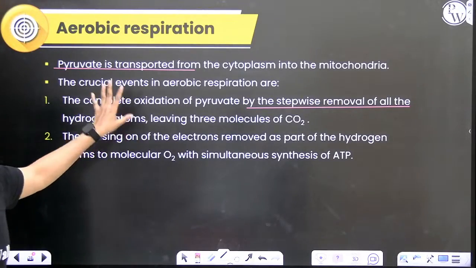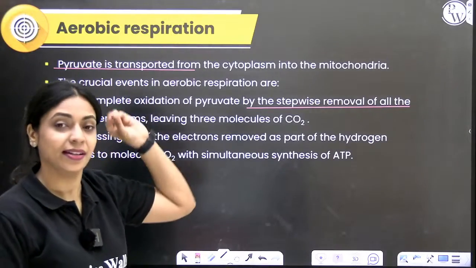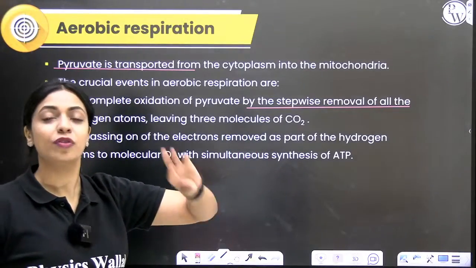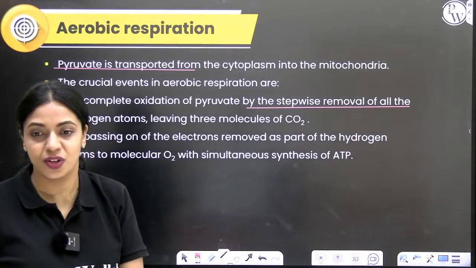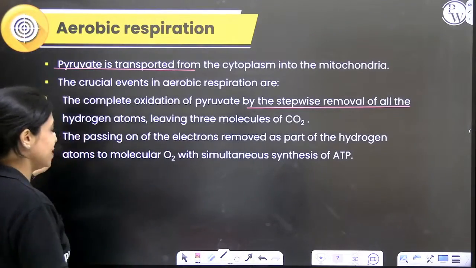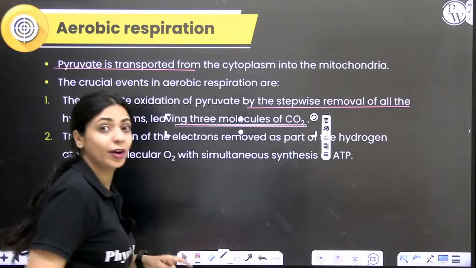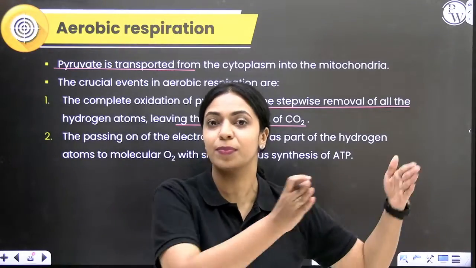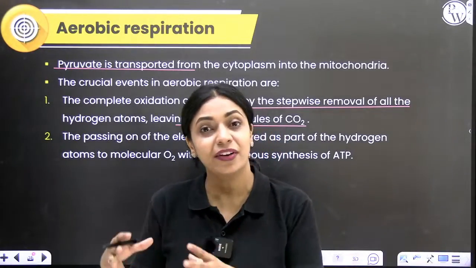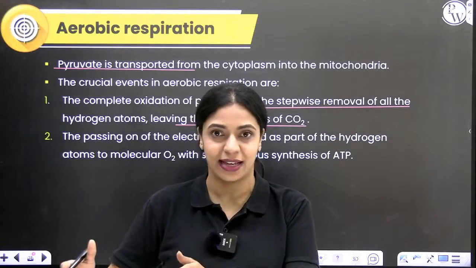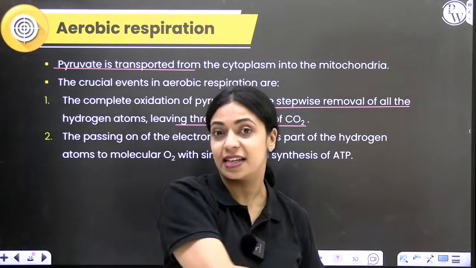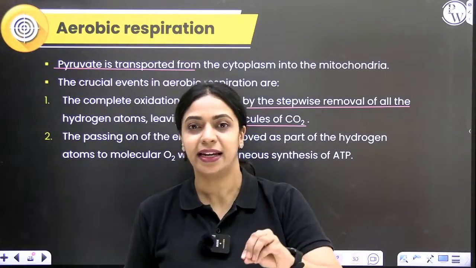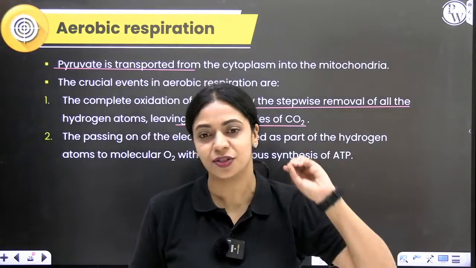Yeah. So what happens is in pyruvic acid, whatever hydrogen will be present, that hydrogen will be removed. As pyruvic acid is getting oxidized, hydrogen will be removed and that hydrogen is used in the formation of energy rich molecules like NADH. Okay. And carbon dioxide also will be released. If you talk about the respiration equation, we say that glucose plus oxygen will give us energy plus water plus carbon dioxide, right? So whatever carbon, oxygen, hydrogen is there in pyruvic acid, carbon and oxygen will get released as carbon dioxide, hydrogen is removed and NADH formation will take place. This NADH will later go to the bank and get encashed and form ATP.